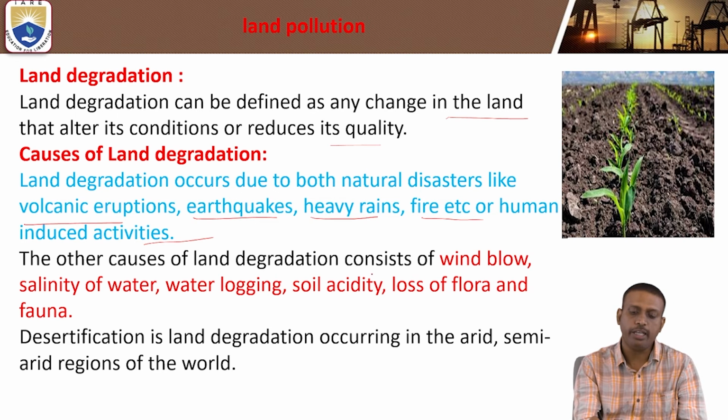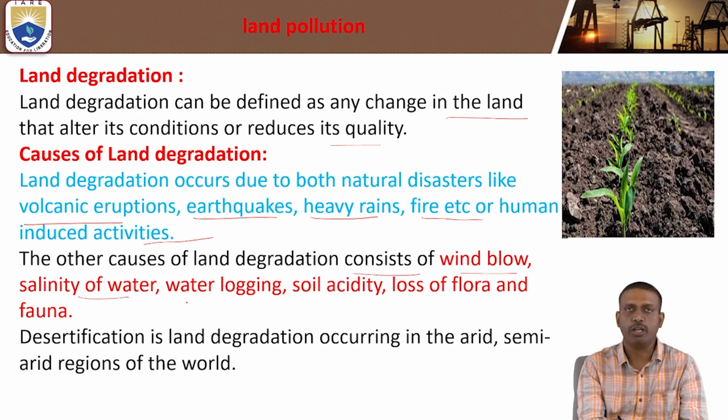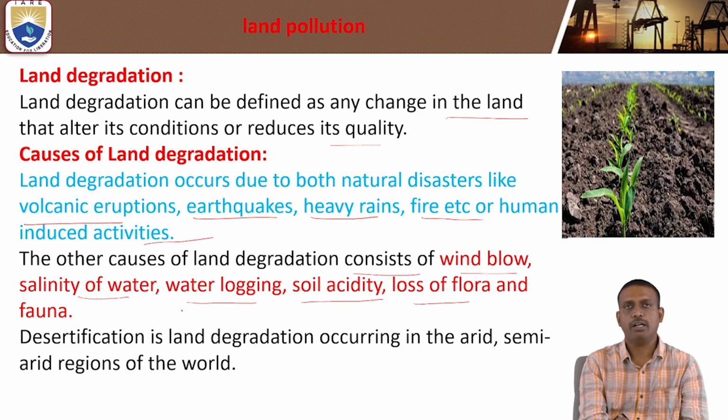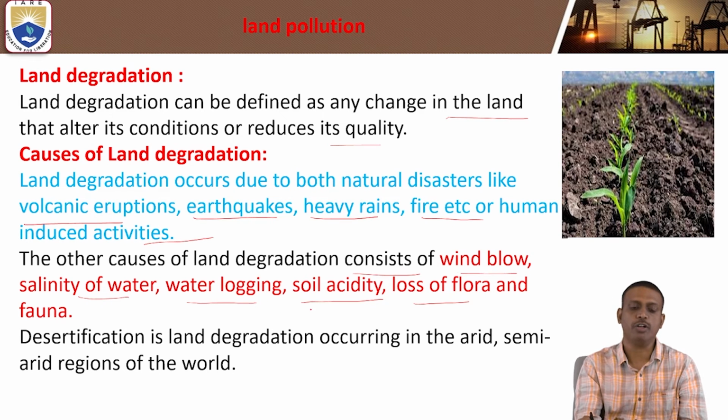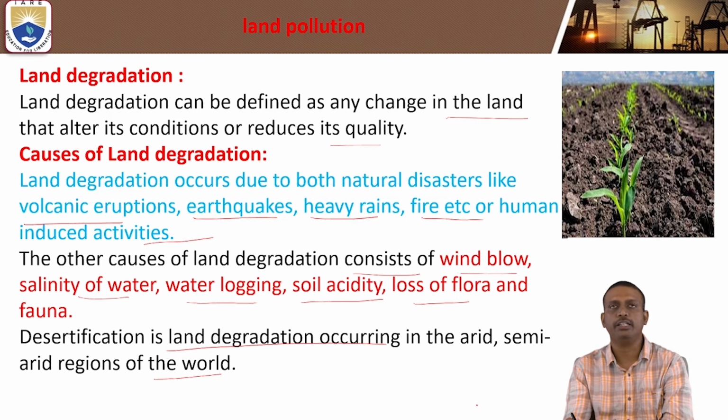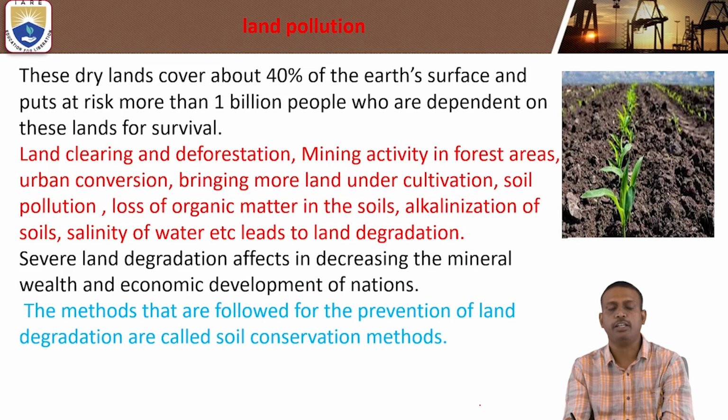Other causes of land degradation consist of wind blow, salinity of water, water logging, soil acidity, loss of flora and fauna, etc. Desertification is land degradation occurring in the arid and semi-arid regions of the world.